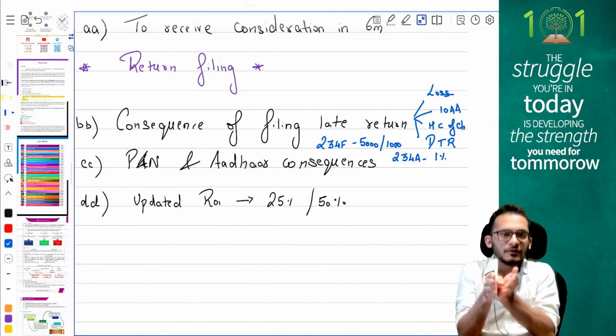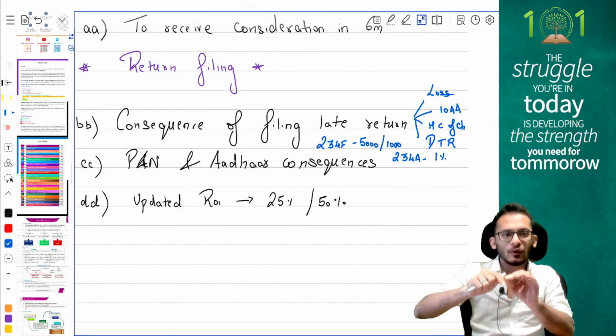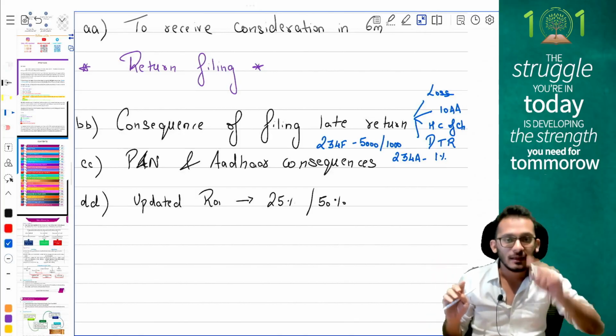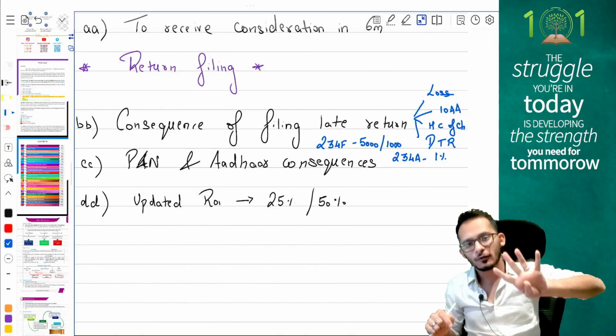So if your due date is 31st July or 31st October, on that date, whatever is still pending to be paid, on that you will be levied 1% interest. People, these items are to be kept in mind for your 4-mark question.